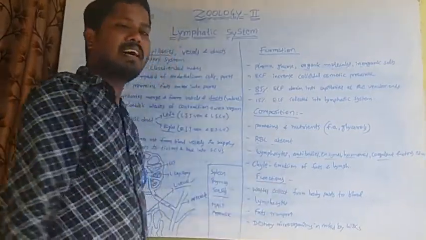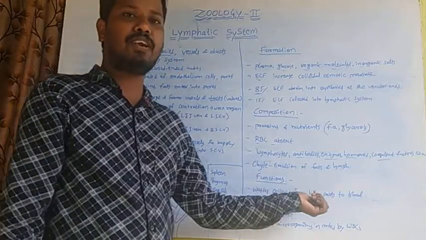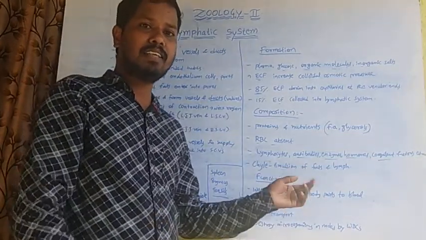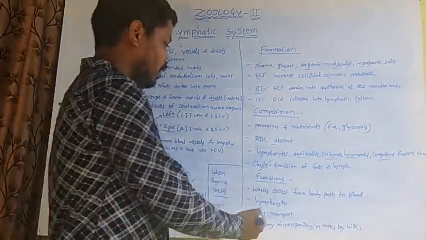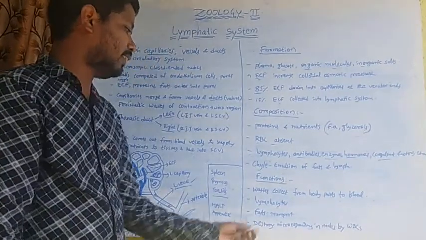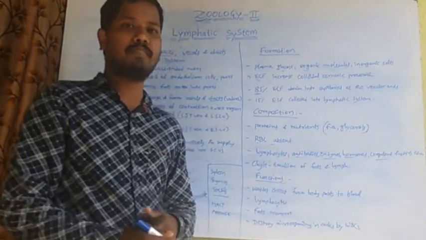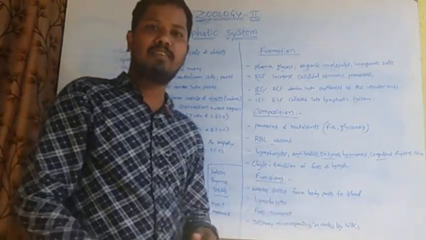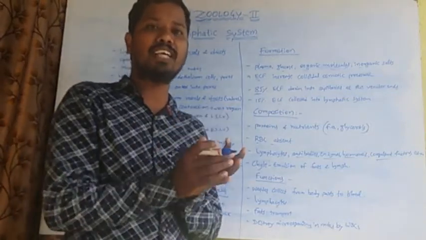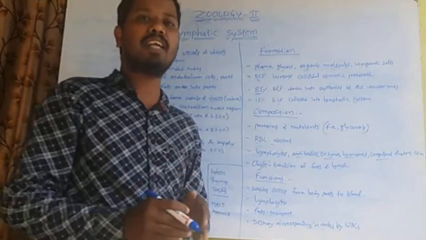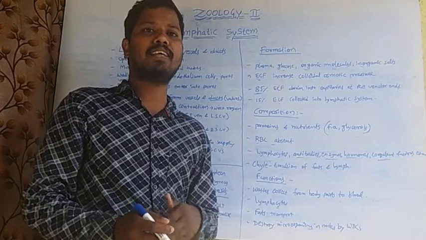Next, the functions of lymph. Lymph collects wastes from the body parts and sends them out to the blood. Lymph consists of lymphocytes which are part of leukocytes. These lymphocytes consist of phagocytic cells. These phagocytic cells perform phagocytosis by killing microorganisms such as viruses, bacteria, fungi, etc. which enter into the body.